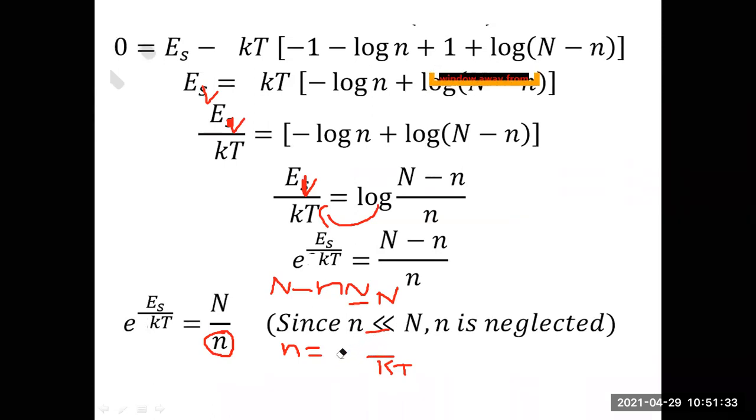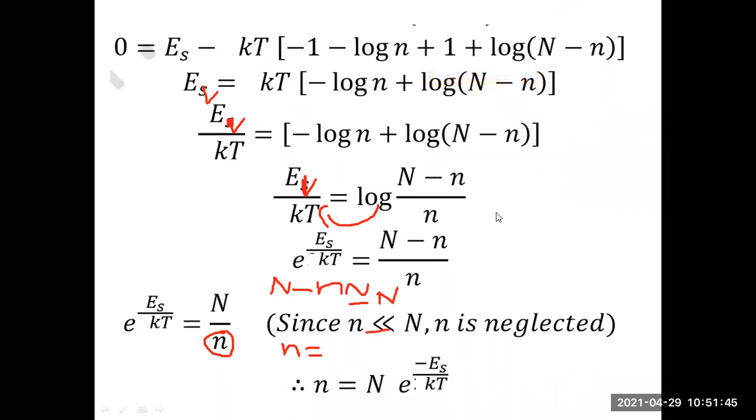right? So, just a minute. Where is this? See, small n is going there. So what it will be? So we want the small n value. So instead of that, this will go to this side and it will become negative. So small n will be capital N minus small n is equal to capital N e to the power of minus ES by KT.